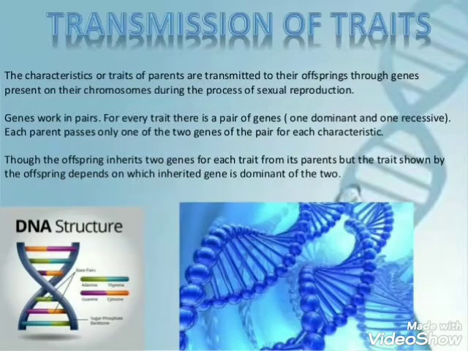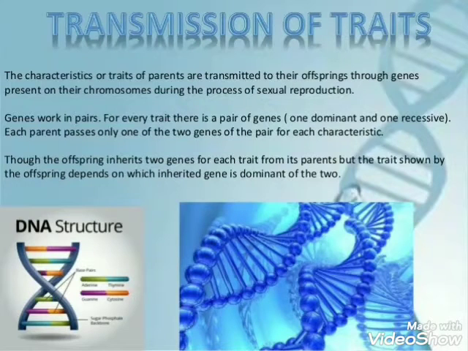Although the gene for dwarfness is present in all the cells of the hybrid plant, it does not show its effect as it is a recessive gene. If, however, both the parent plants pass on one copy each of the recessive gene for dwarfness, making the genotype tt, then the trait of dwarfness will appear in the progeny plant.